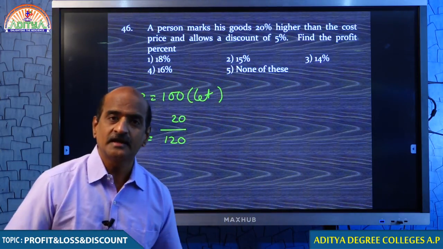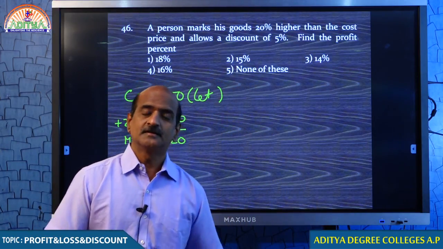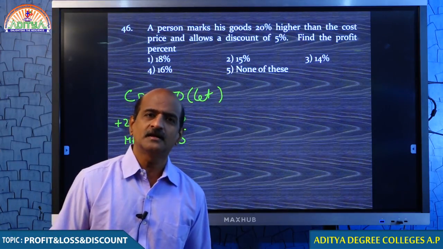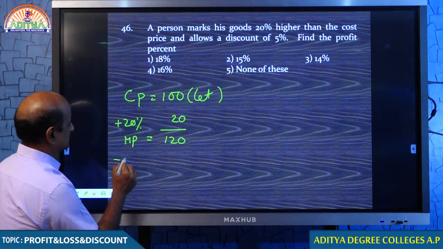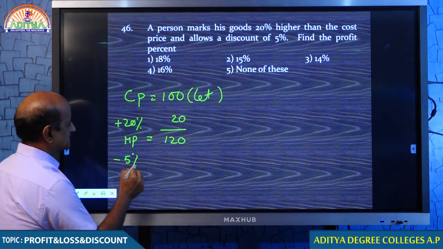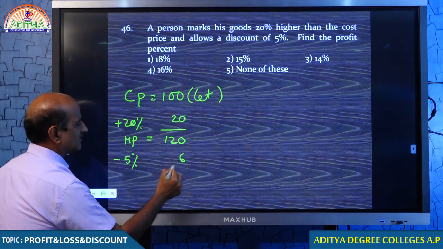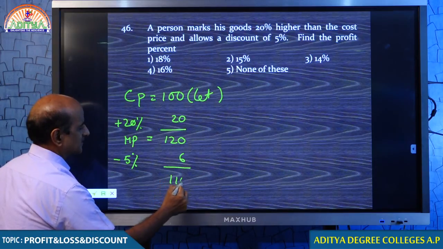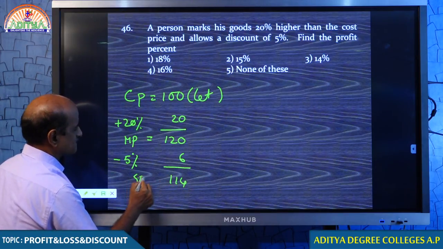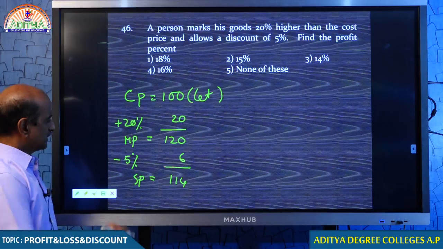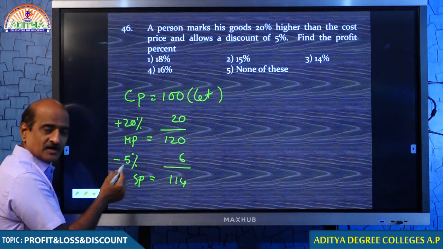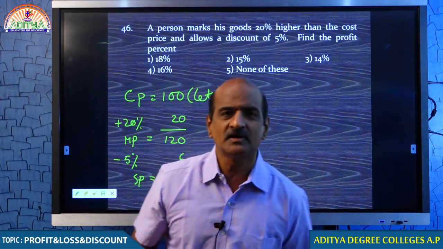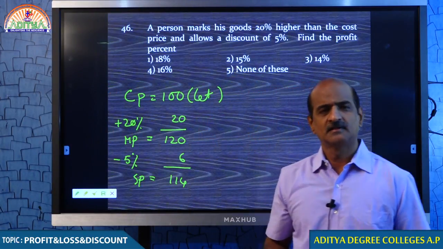Are you considering any discount? Yes. That is why you marked the article. You are considering a discount of 5%. What is 5%? 5% of 120, how much is 5% of 120? 6 rupees.